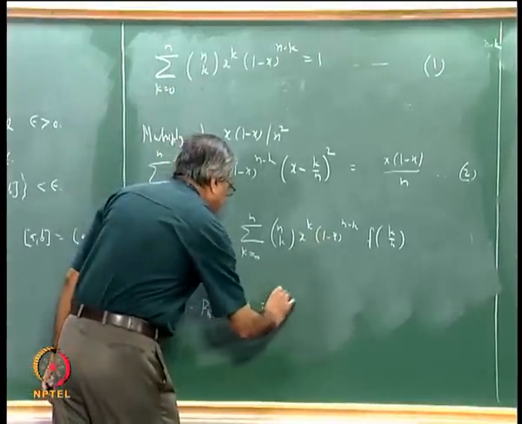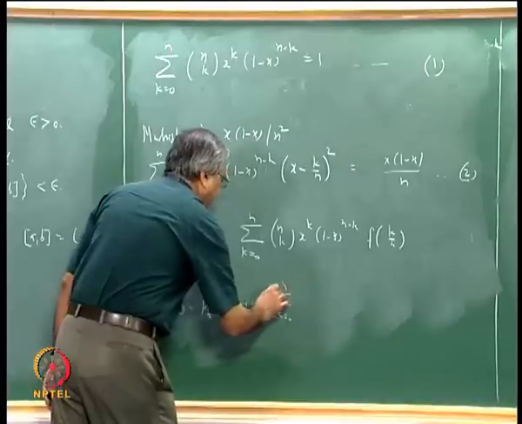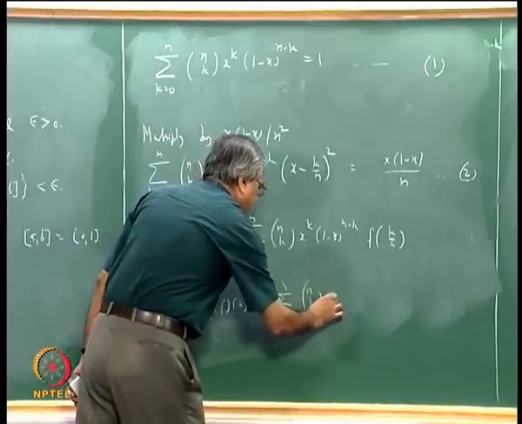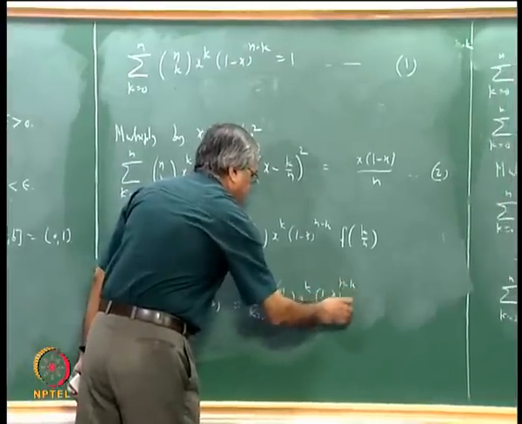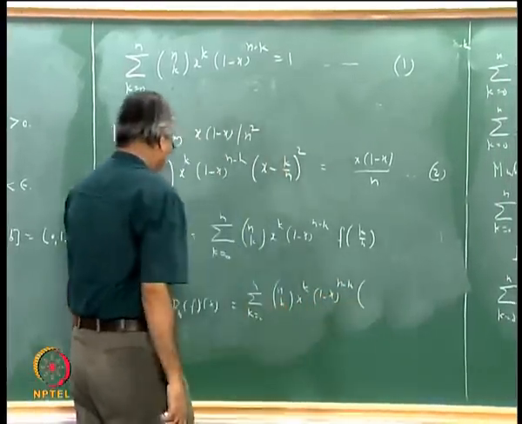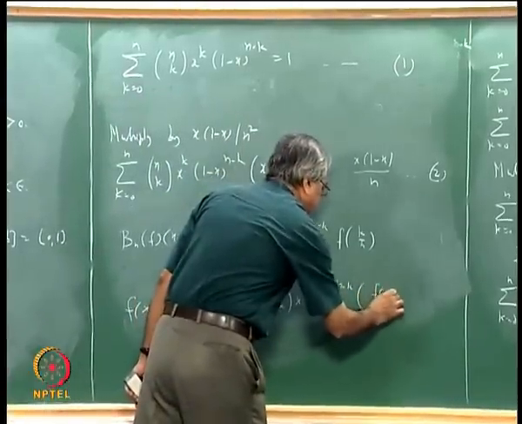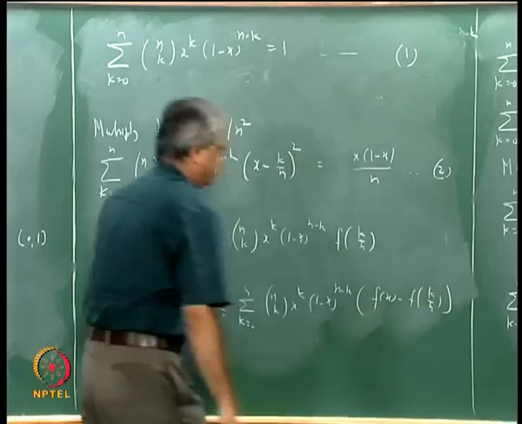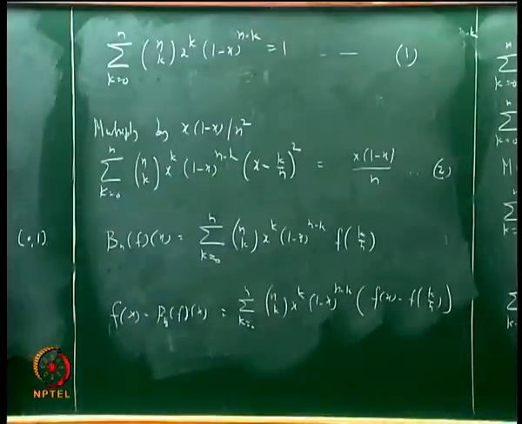This is same as sigma k going from 0 to n nCk x to the power k, 1 minus x to the power n minus k, multiplied by fx minus f of k by n. Do you agree with this?